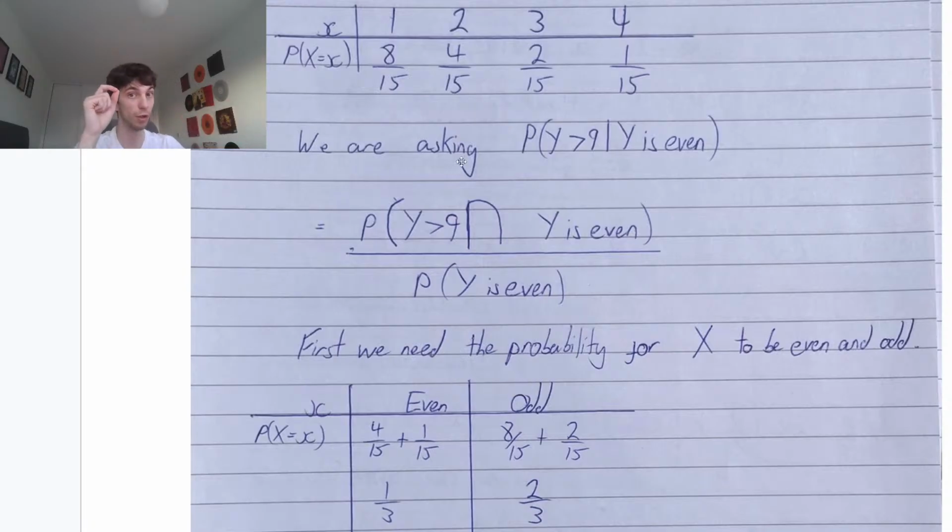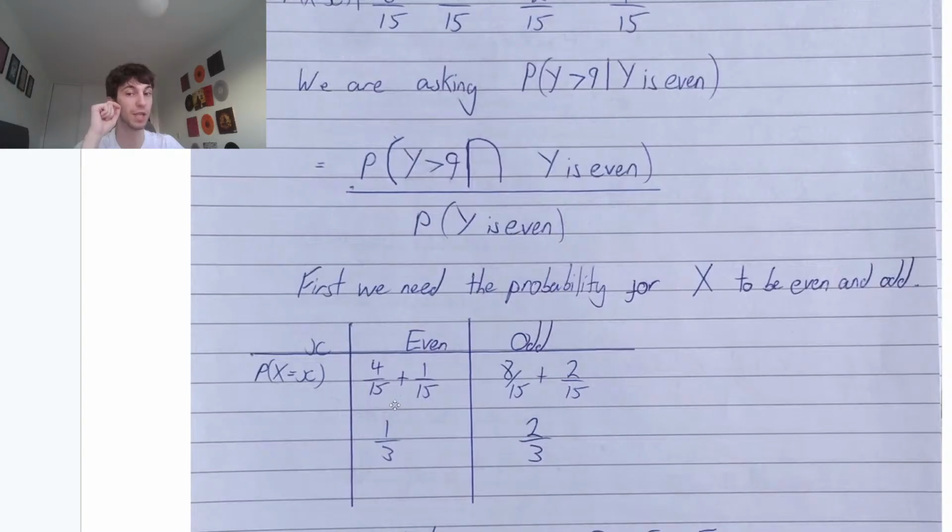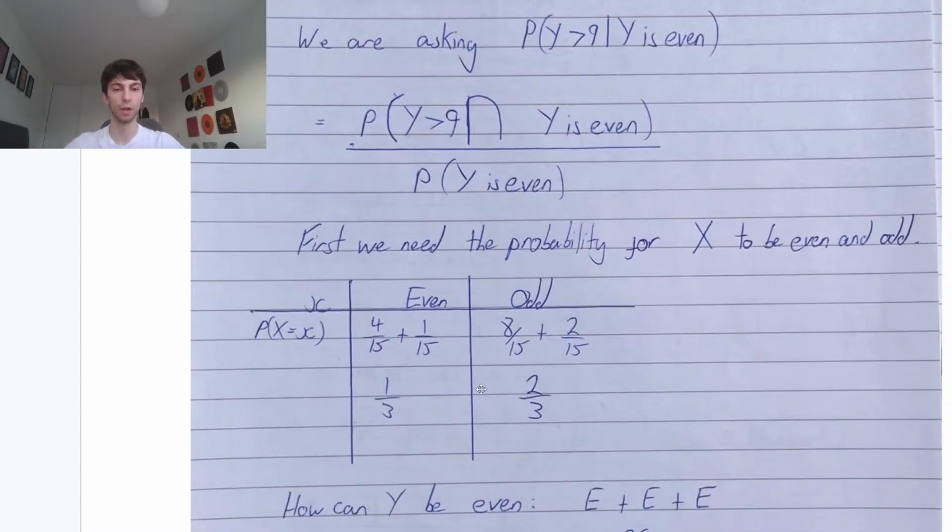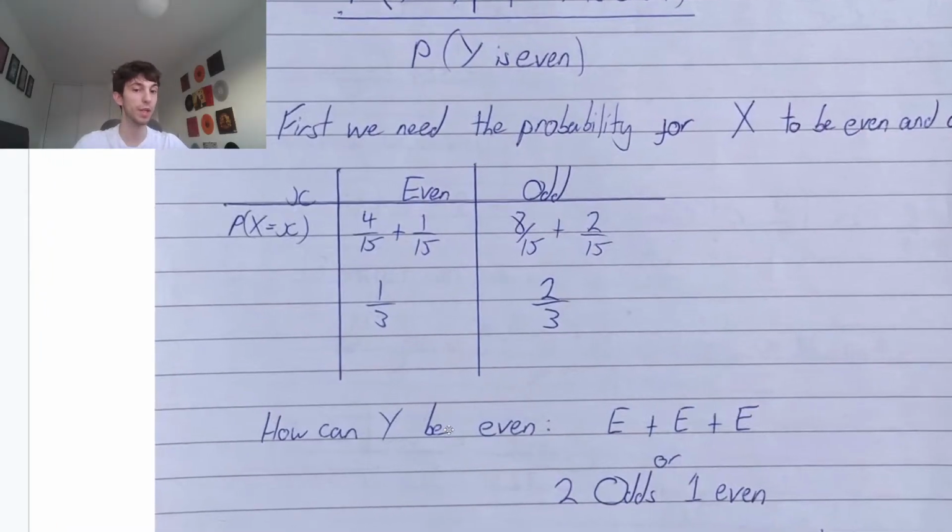So the probability that x is odd will be the probability that it's 1 plus the probability that it's 3. 10 over 15 is 2/3. Okay, just add these together. I'm going to wait 10 seconds in case anyone writes down the answer. Actually, I'll see it anyway, so people would have written it down. Okay. So how can y be even?